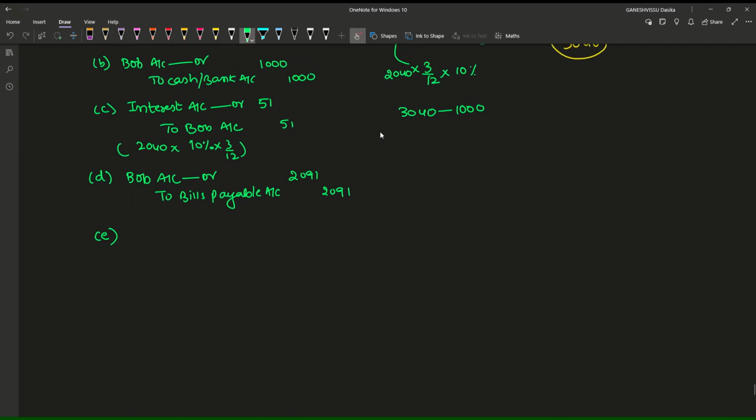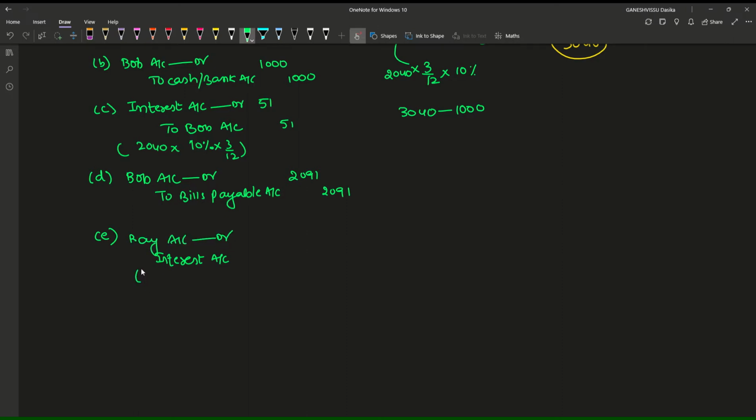So for which he will be writing some interest due entry. Now this interest becomes his income. So to interest account, and for which Ray will be his debtor. Ray account debtor to interest account.